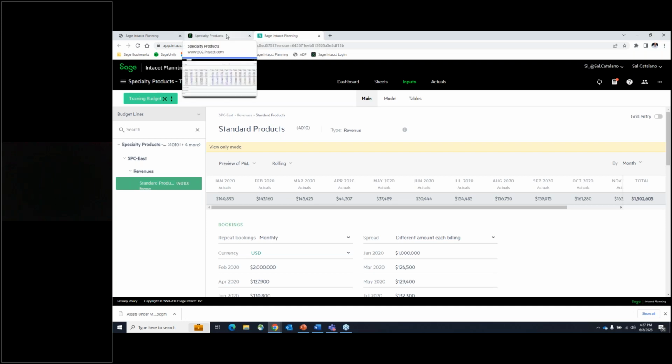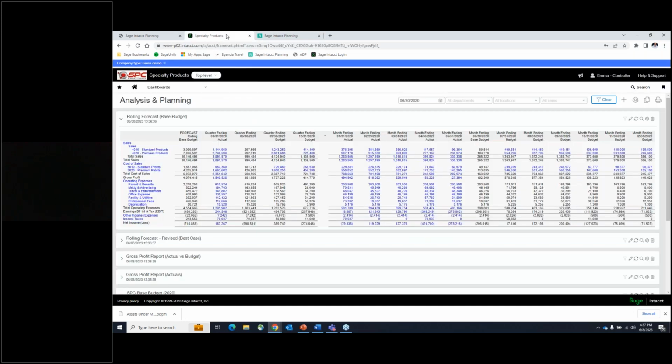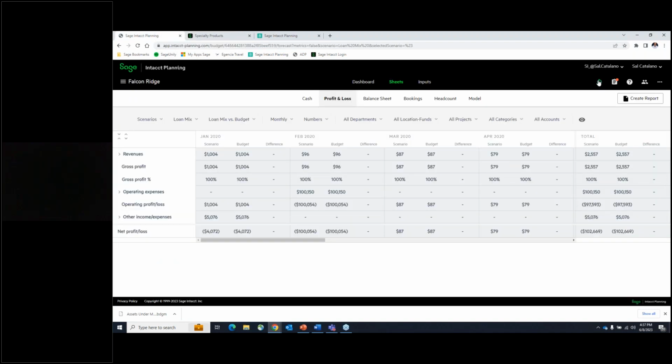So again, there's that integration between Sage Intacct Planning and Sage Intacct Core that's seamless, that you can have another tab open up on top to work on either the budgeting or in Sage Intacct. Either way, they're connected from that perspective. Again, once you have that data, it's easy enough to bring back and forth from Sage Intacct Planning. So if you want to do some forecasting, you can do that as well.